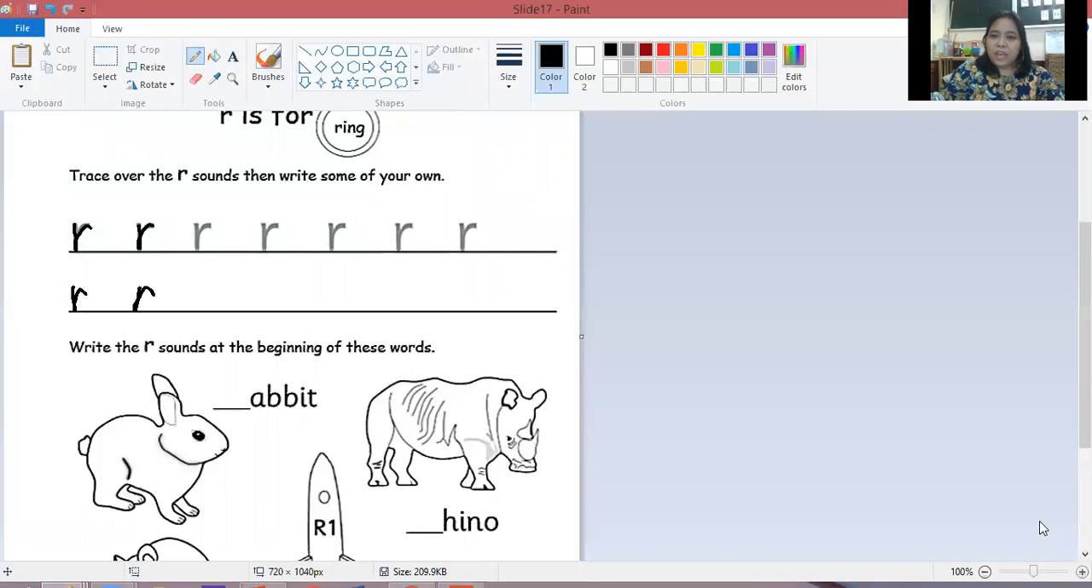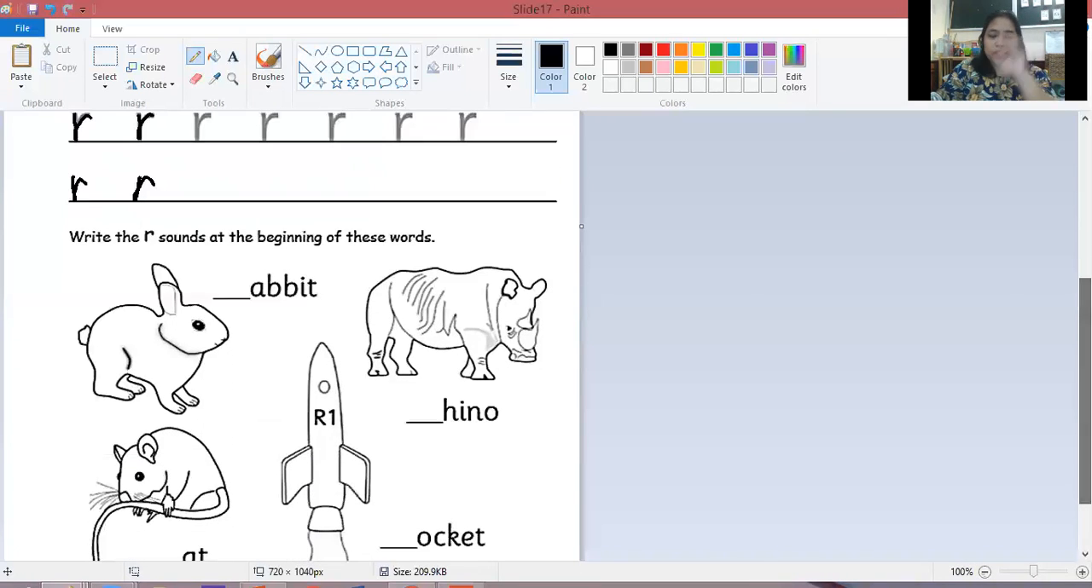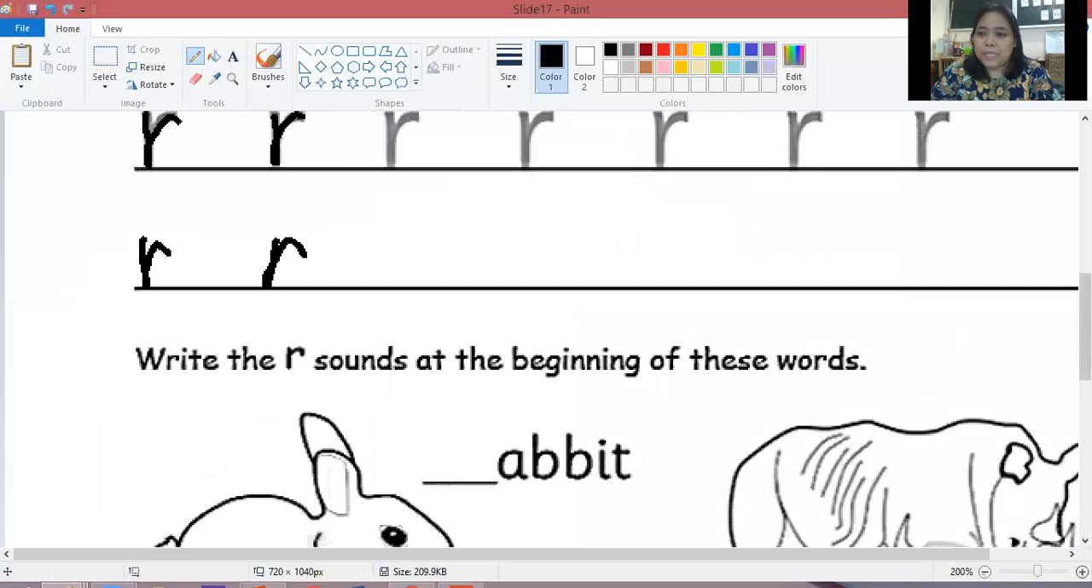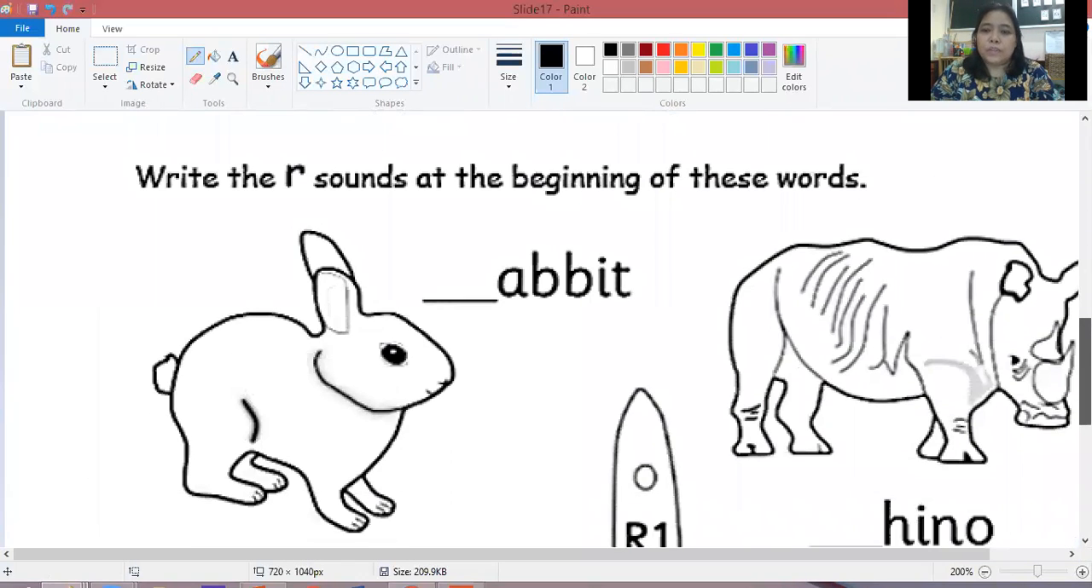Okay, so now let's go to these words here that begin with the R sound. Now let's say the name of each picture first and then write the missing beginning sound. So the first picture is a rabbit. Er, rabbit. Er, rabbit. So I will write a small letter R here. Make sure you make the sound very clear.